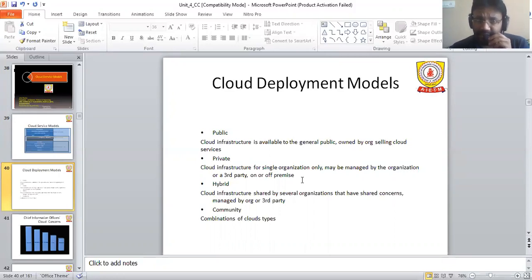Next is the hybrid, which is the combination of the public and the private. Community is a cloud infrastructure shared by several organizations that have shared concerns, managed by the organization or a third party. It is generally for a pool of people in a company or outside the company. It is a combination of different cloud types again, but specific to the community, for a special purpose in the company, organization, government, and private sector. So on the basis of these four terms, cloud computing resources distribution occurs.